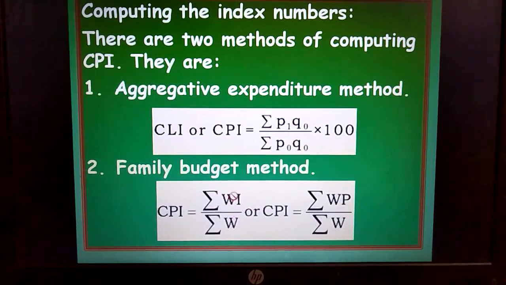If the index is not known, that will be replaced by capital P. We know already capital P is the price relative, P1 divided by P0 multiplied by 100. So we shall see problems based on calculation of consumer price index number or cost of living index number in the next class, students.